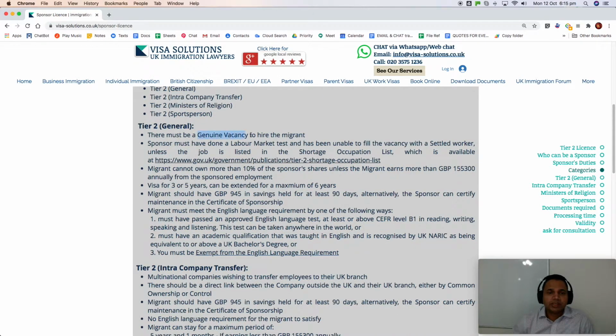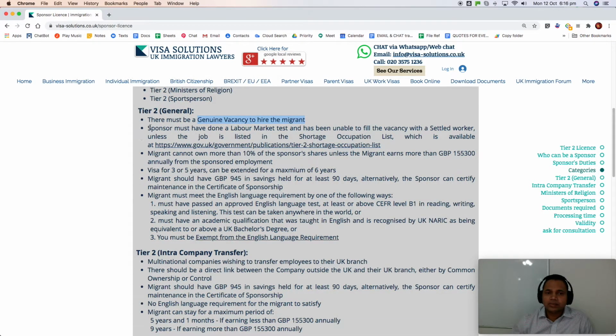Tier 2 General. There must be a genuine vacancy to hire a migrant. This is one of the important things with small organizations. The Home Office tends to query this a lot. They want substantial evidence to see that, firstly, the vacancy is genuine. Secondly, if it's a new business, then they may ask what the initial capital is or how the finances are arranged, so that the company is sound enough to pay at least the minimum salaries that they have agreed to with the Home Office.